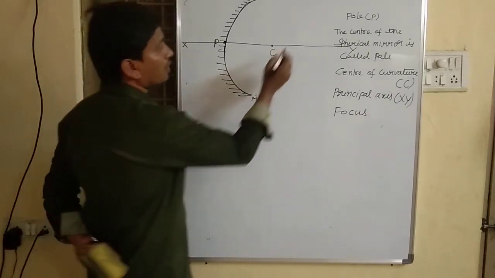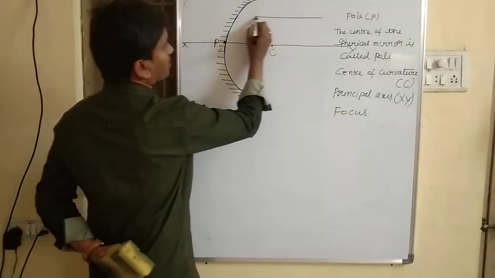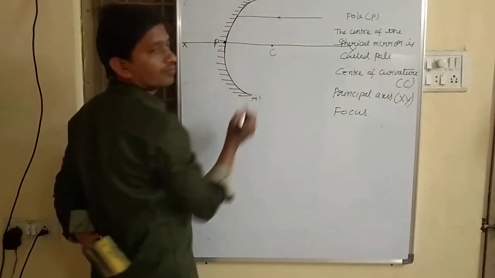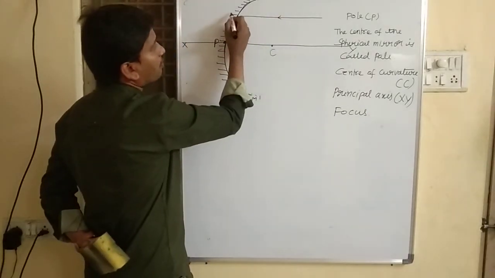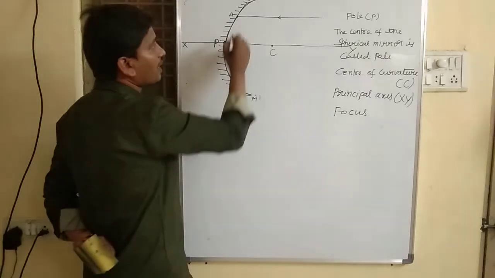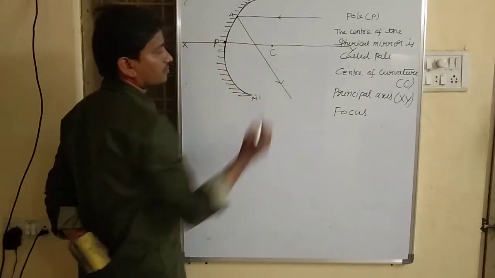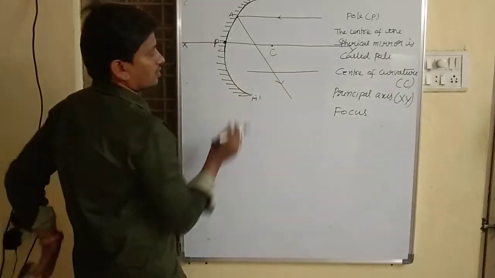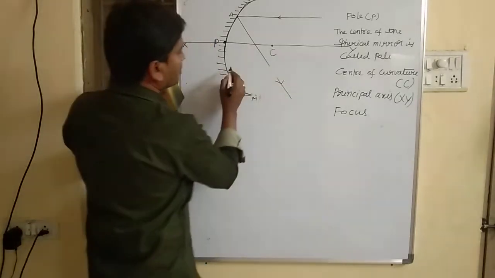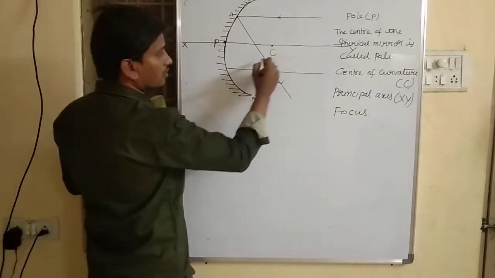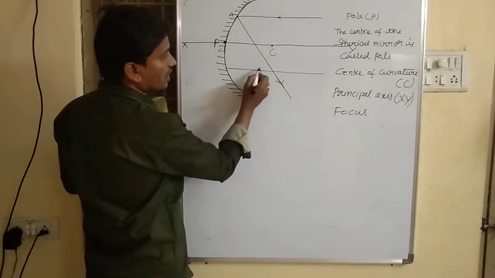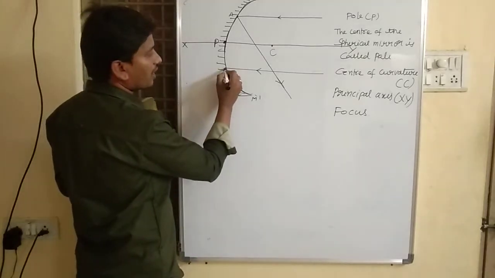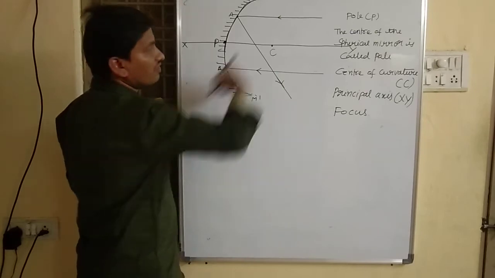See, for example, light rays will come like this. This is our light ray. After striking the mirror at point A, what will happen? It will reflect back like this. This is our second ray, which is coming from the source. After striking the mirror at point B, again it will reflect back.